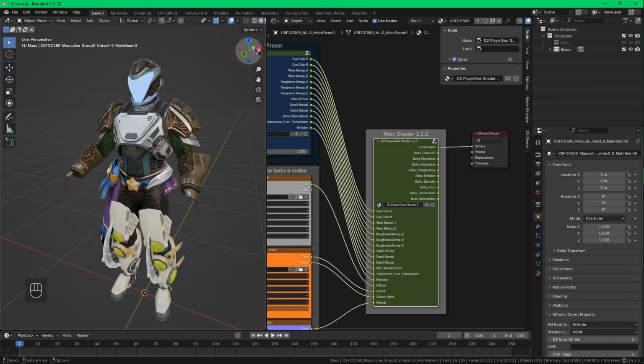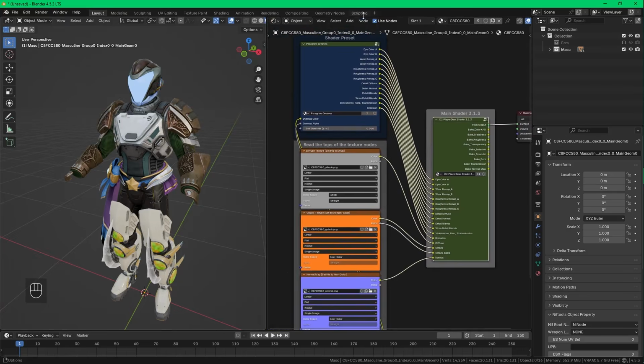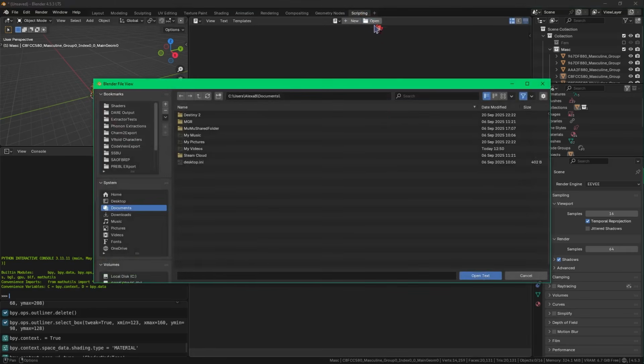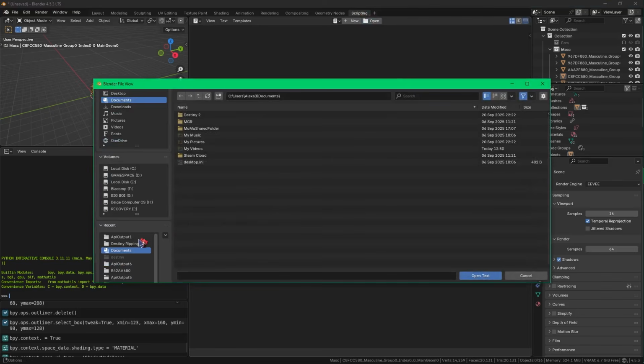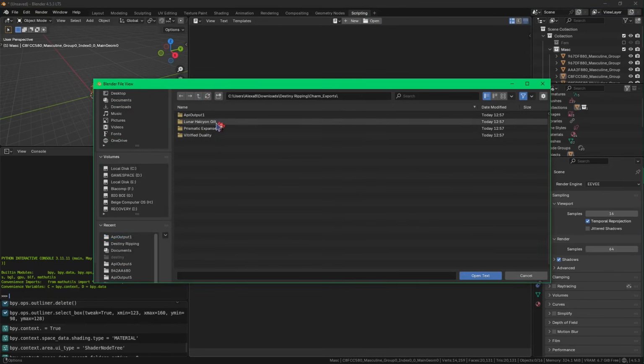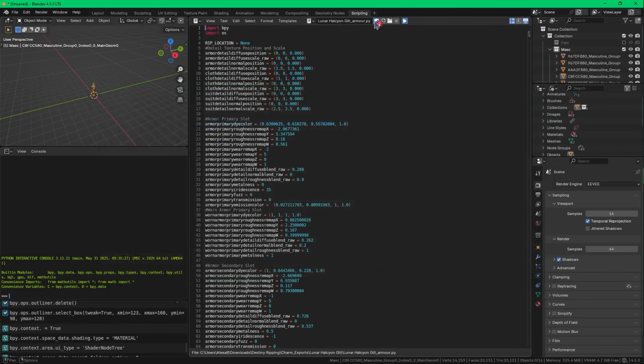Now, to change the armor shader away from the default, open up the scripting tab, click open and navigate to your Charm export folder and the shader you extracted. Click on the underscore armor if you ripped armor. If you ripped a weapon, select the underscore weapon. Select open text and then click the play button at the top of the area.